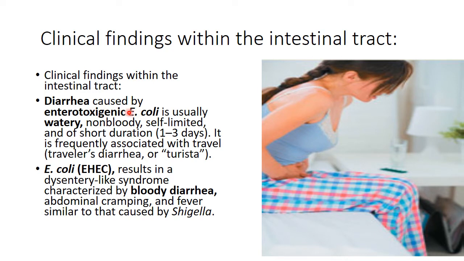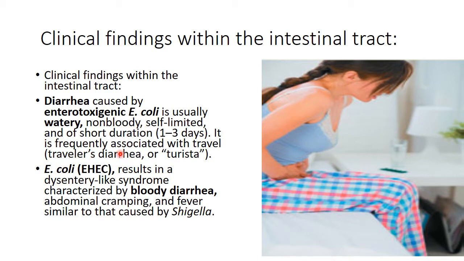enterotoxigenic E. coli. The diarrhea caused by enterotoxigenic E. coli is watery, non-bloody, self-limited, and of short duration, 1 to 3 days. This diarrhea is associated with traveling.